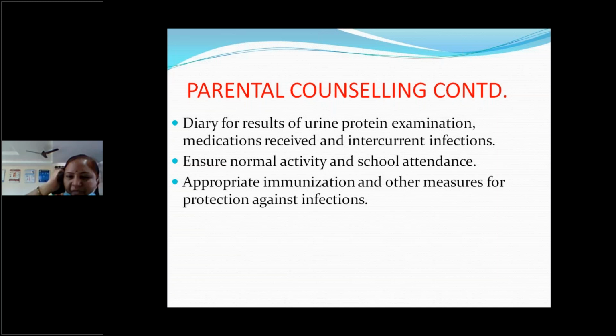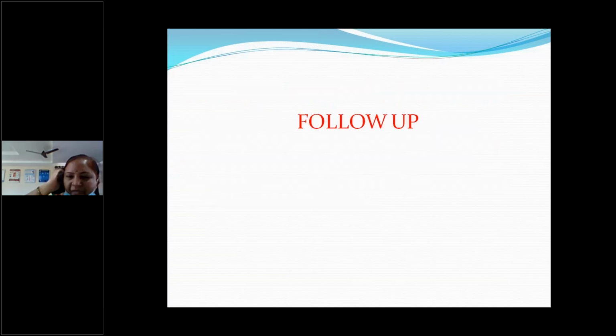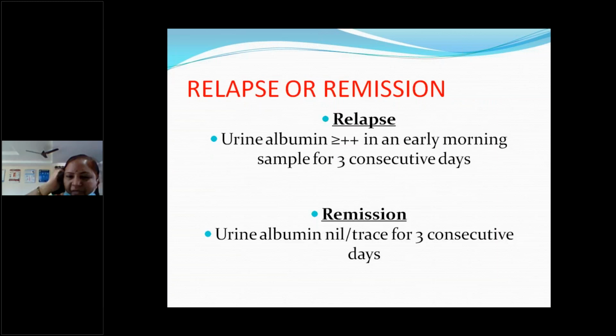You have to give the proper vaccination to the child, because whenever the disease process is there, there will be an almost immunocompromised child. Coming to the follow-up, what is it? These are the definitions. Sometimes you should know while treating the child, in the orals they may ask, what is relapse?